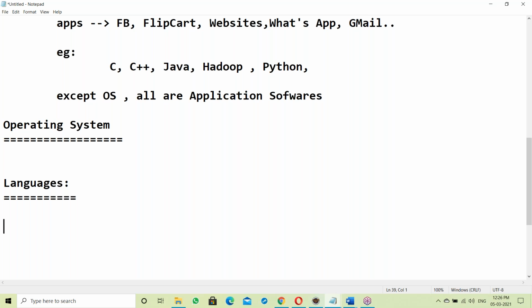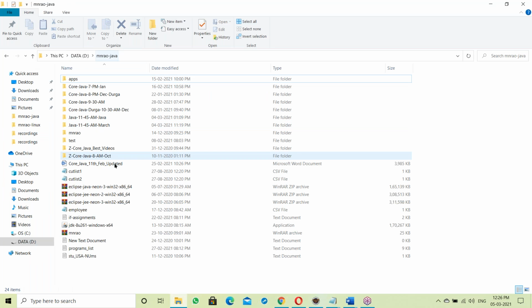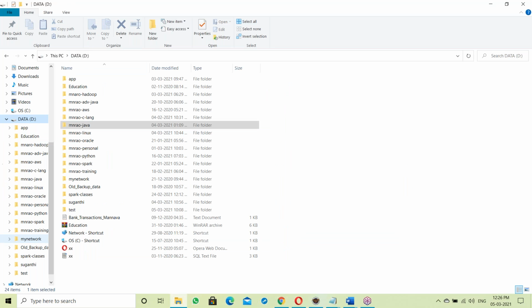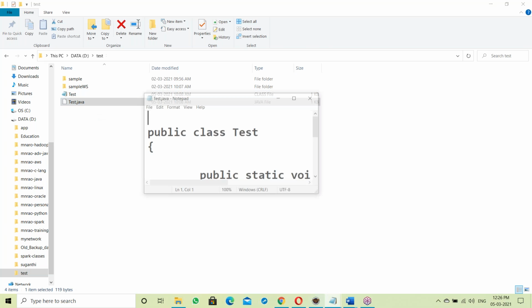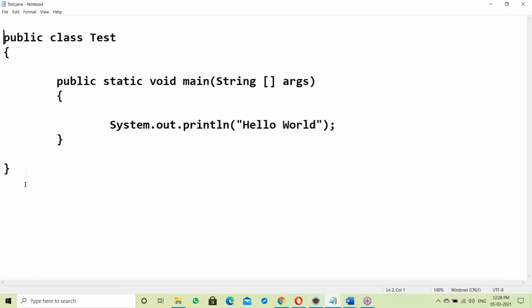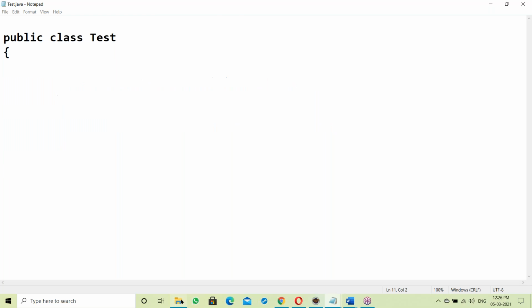In software, we understand one language, and the computer understands some other, different language. So what is our language, and what is the computer-understandable language? Our language looks like English. For example, let us take a Java program. See, this is a Java program. It looks like English. It's a user-understandable language.